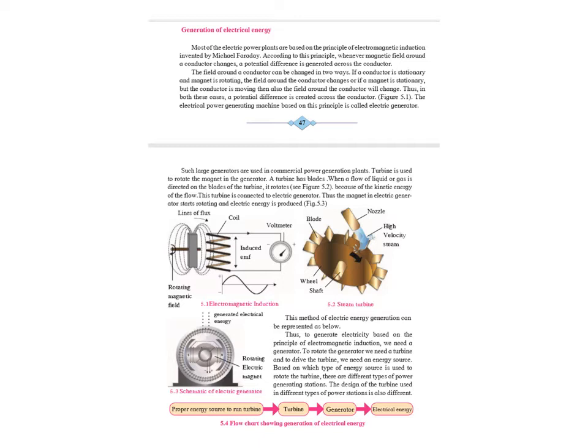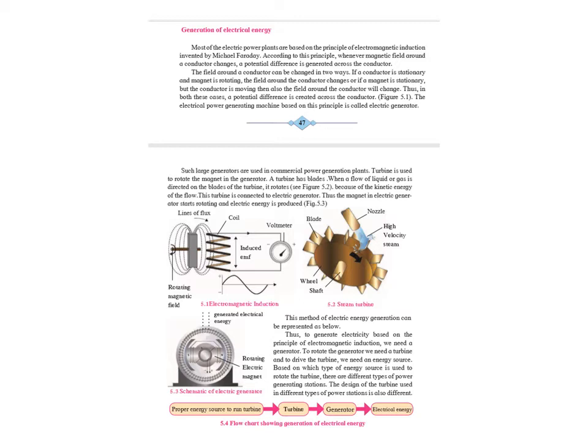The field around a conductor can be changed in two ways. If a conductor is stationary and the magnet is rotating, the field around the conductor changes. At the same time, if a magnet is stationary but the conductor is moving, then also the field around the conductor will change. Thus, in both these cases, a potential difference is created across the conductor. The electrical power generating machine based on this principle is called an electric generator. In the previous chapter, we learnt about a DC generator as well as an AC generator.